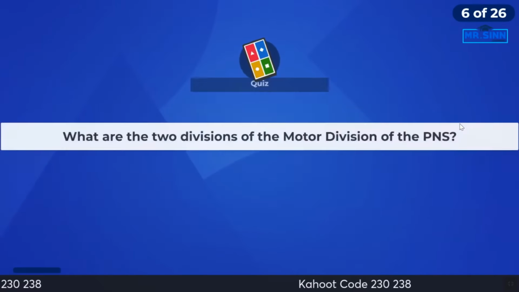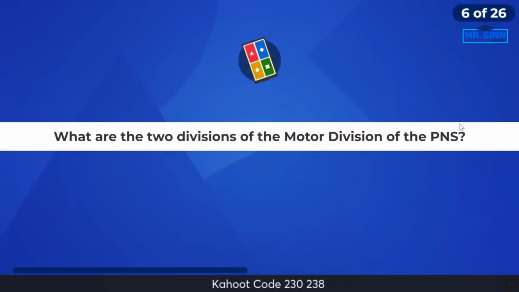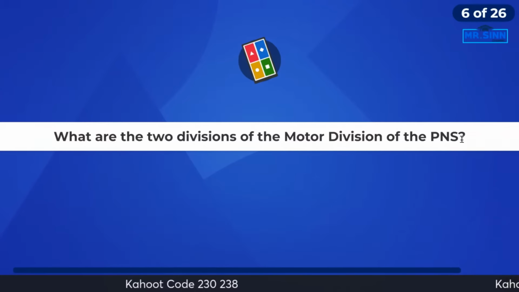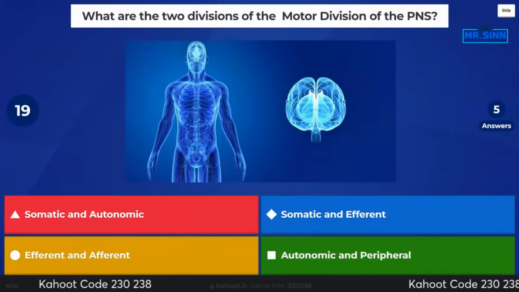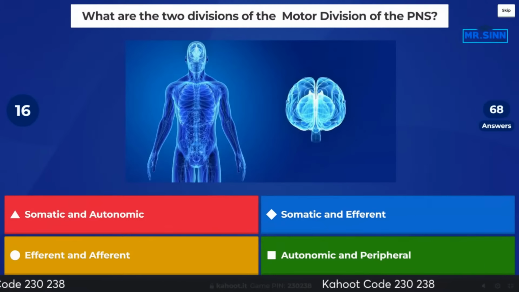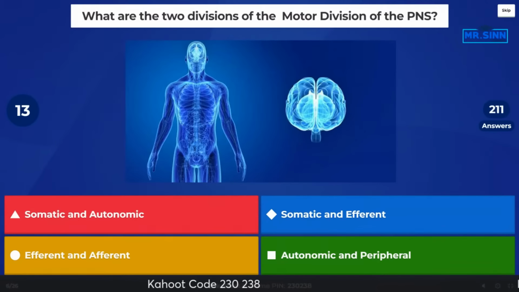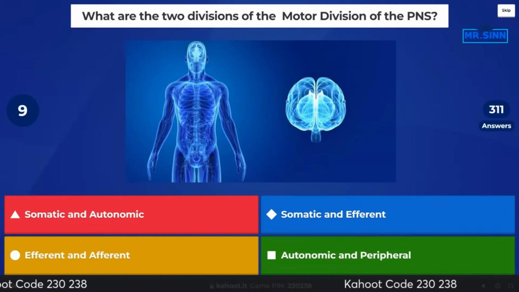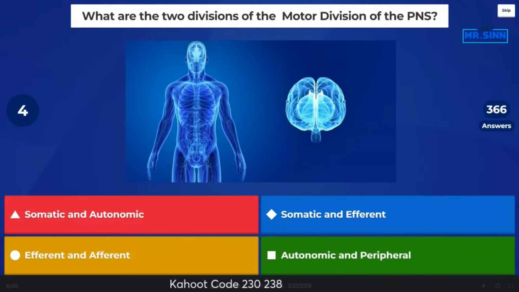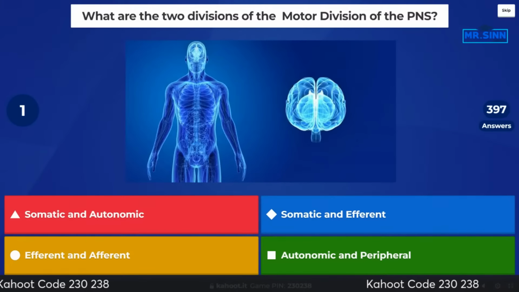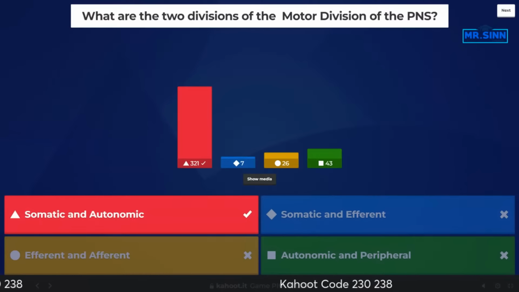All right, next question coming up. What are the two divisions of the motor division of the PNS? What do we got? It's cool seeing all the people in the chat right now, the different ways in which people are remembering things. Whatever you can do to help you remember these different terms, that is great. All righty. 1 second left. And perfect. We have got it.